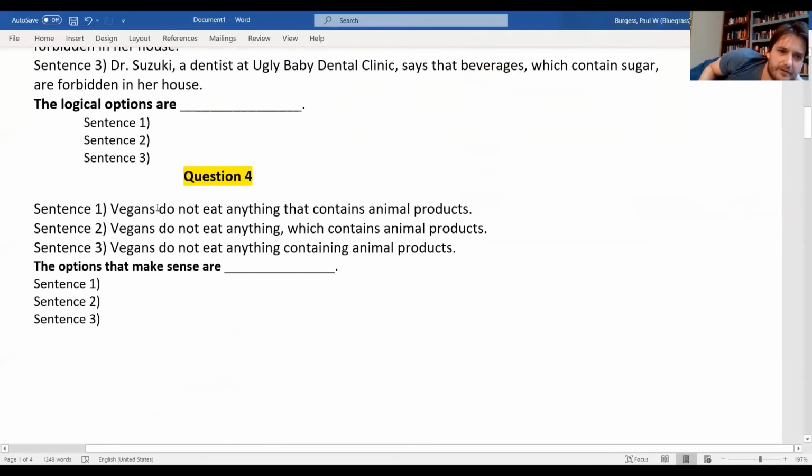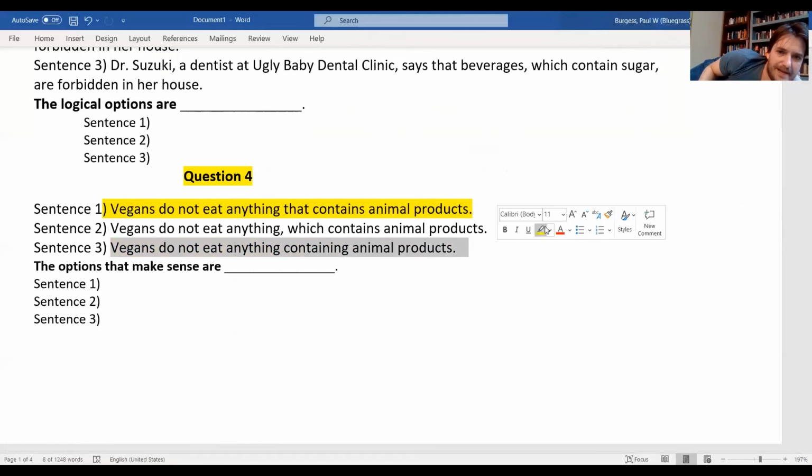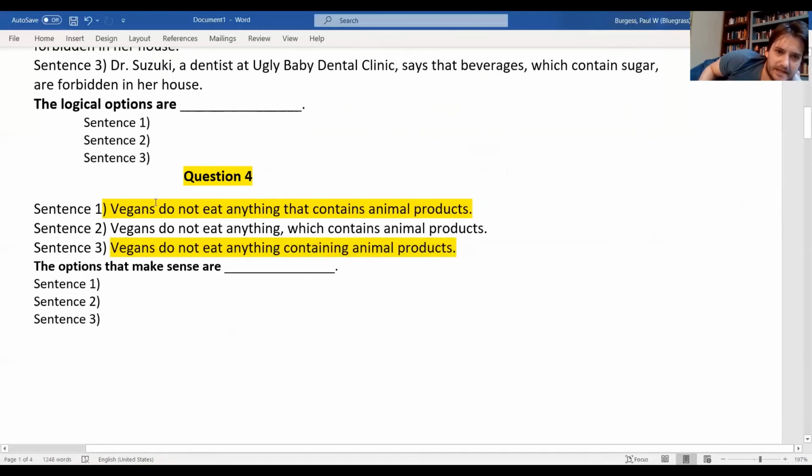All right. Similar idea in question 4. So number 1 and number 3 mean the same thing, and they both make sense. Vegans don't eat anything that contains animal products. All right. The object of eat, the thing they do not eat, is anything that contains animal products.